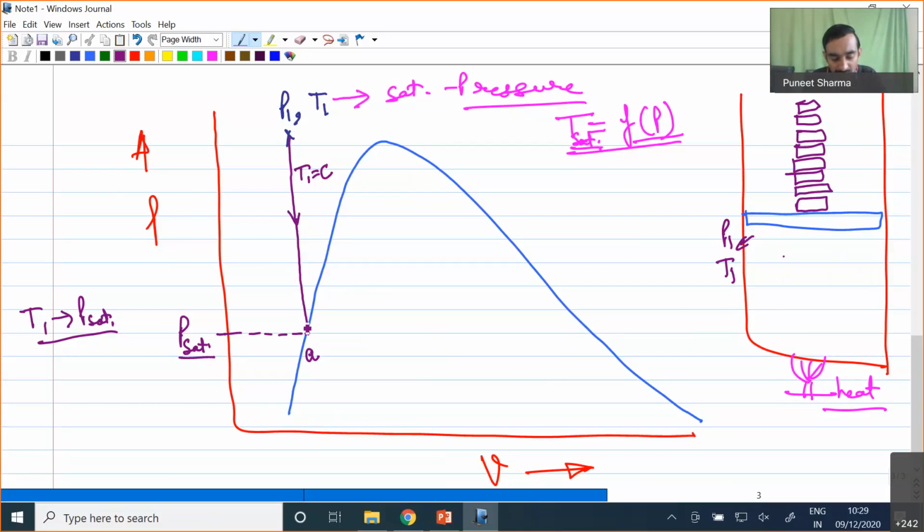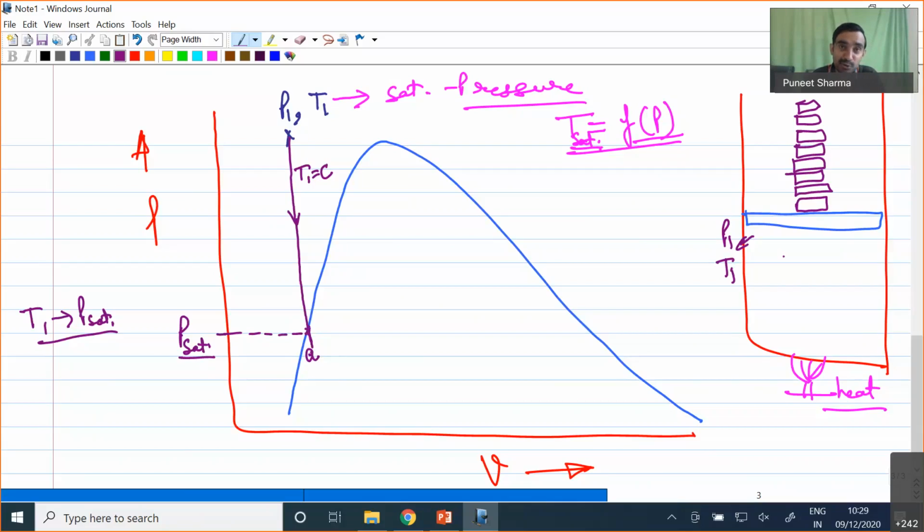Now what will be happening if at this point we try to go below this point, meaning I maintain the temperature at T1 only, and go for a value of pressure below this point? I cannot go below this point. Why?